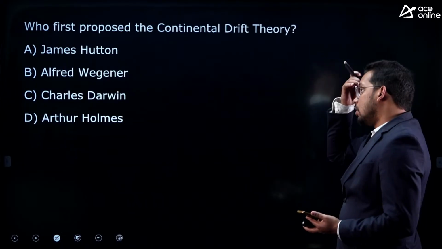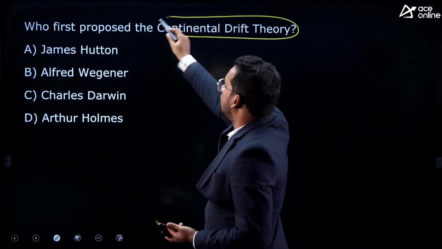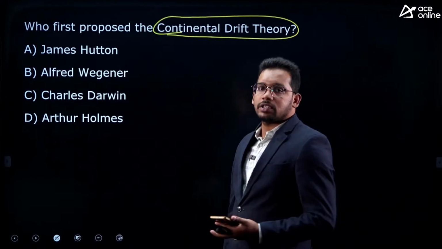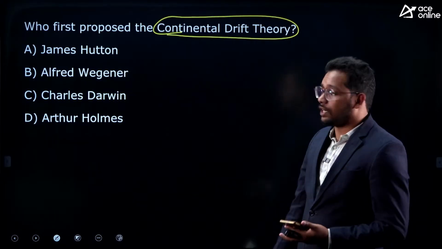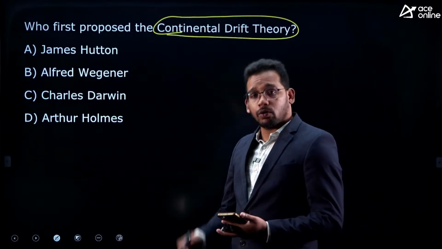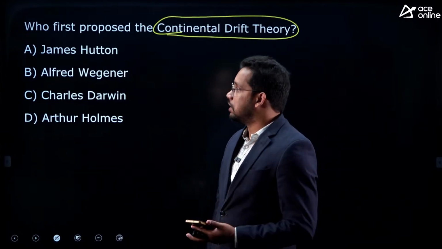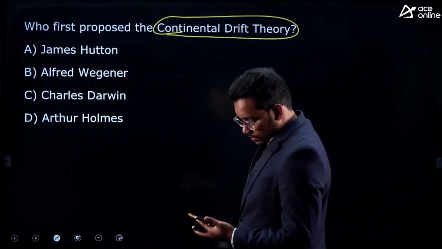Next question, who was the first person to propose continental drift theory? In class we have discussed three kinds of theories: continental drift theory, plate tectonic theory, sea floor spreading theory. I have told you the year, who proposed, everything. So now they are asking about the continental drift theory. Who proposed this?